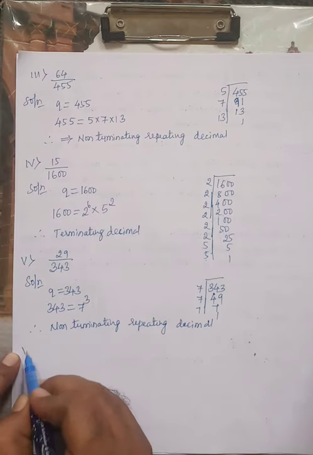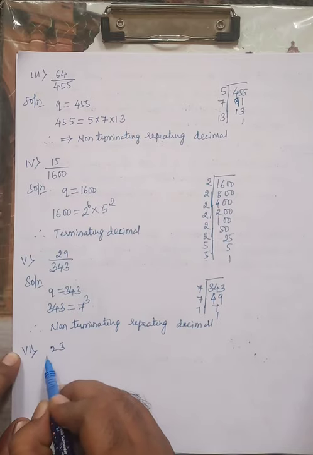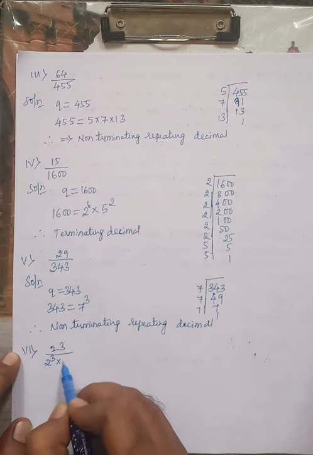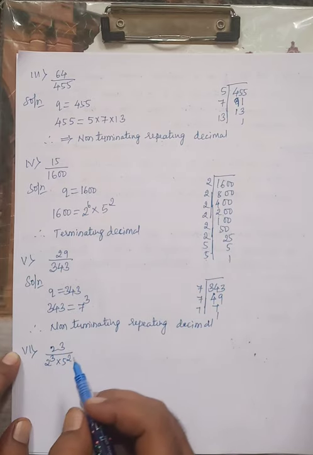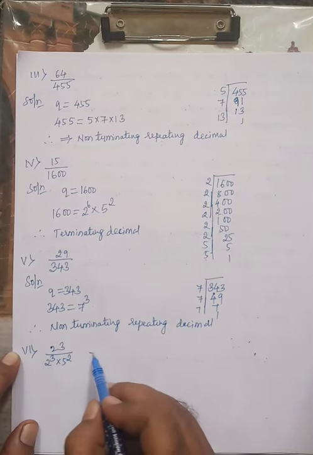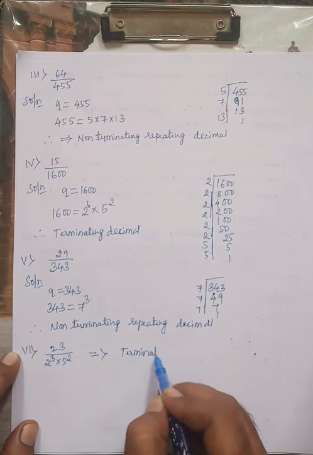Next one is 23 divided by 2 raised to 3 into 5 raised to 2. The denominator itself is given as 2 raised to 3 into 5 raised to 2. So this is a terminating decimal expansion.